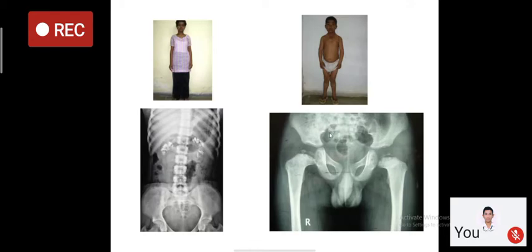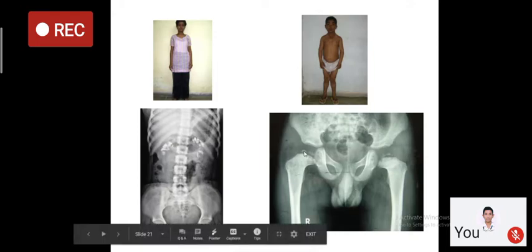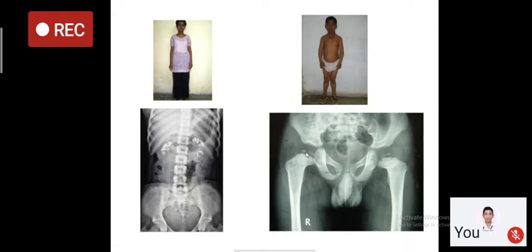This is another short child who is suffering from hypothyroidism. If you remember the previous classes where we showed you various photographs of hypothyroid patients, from facial appearance you can diagnose that this child is suffering from hypothyroidism. Bone age is markedly delayed, and this is an X-ray pelvis of the same child where you see epiphyseal dysgenesis, which is characteristic of hypothyroidism.